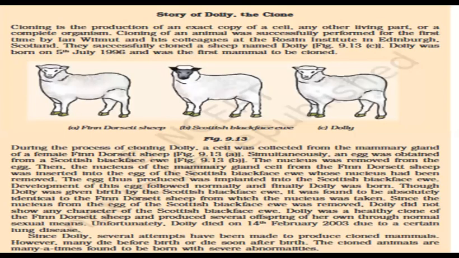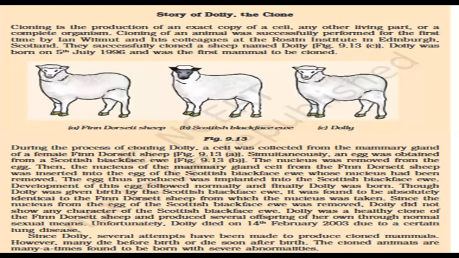So in the last, we have the story of Dolly, the clone. Cloning is basically the production of an exact copy of a cell, or the carbon copy, you can say. When an exact copy of the cells of any living part or a complete organism is produced, that process is called cloning.